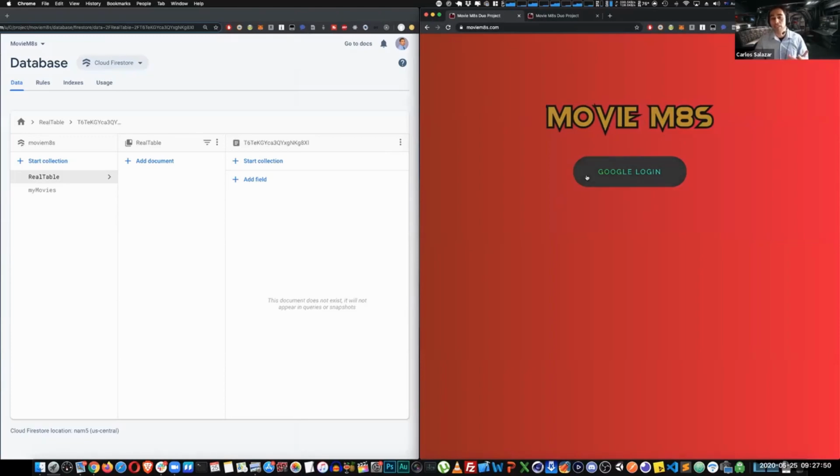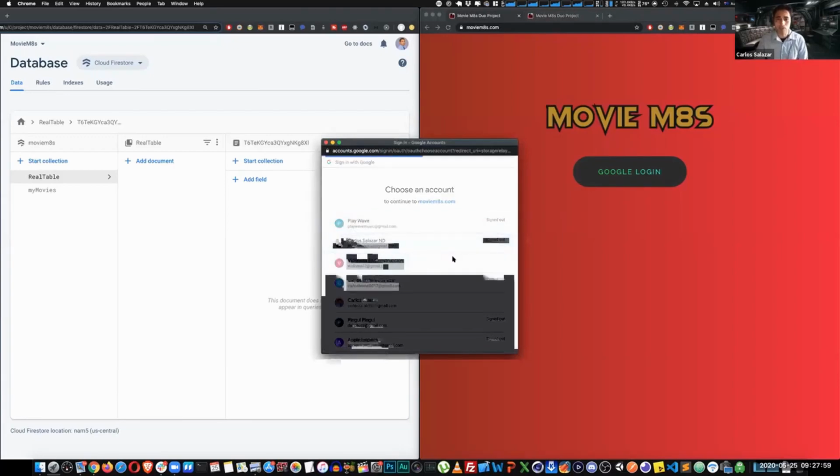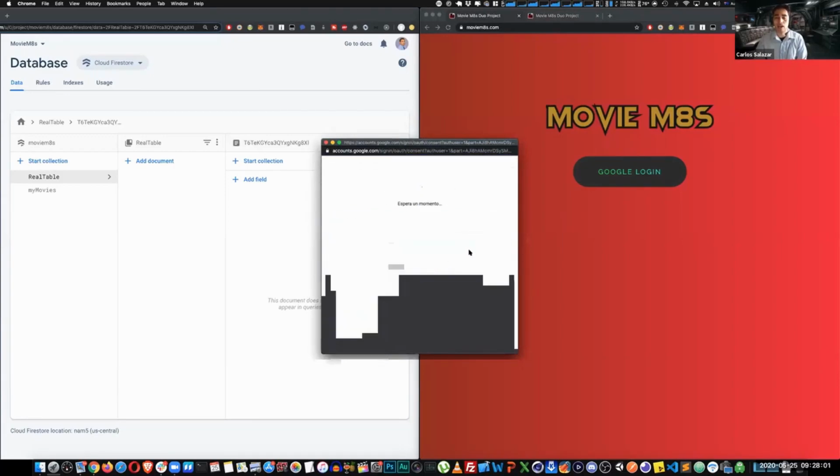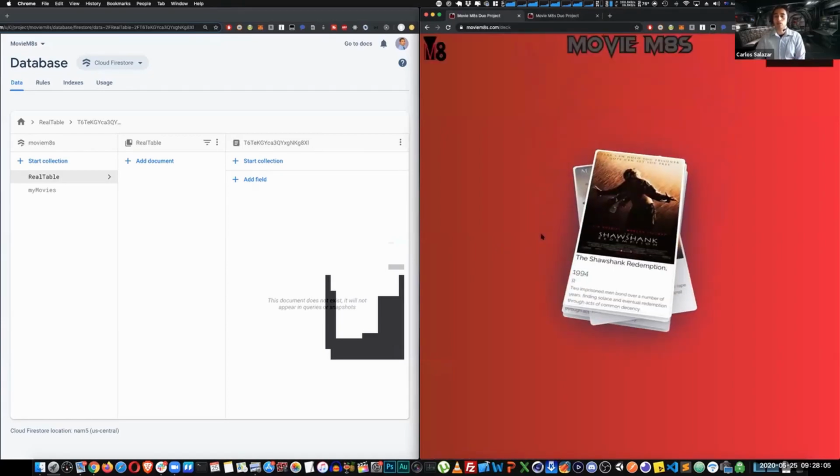The first thing you'll see is a Google login. We'll work in the future to add more kinds of login, but for today, we're just going to use Google authentication. So you can choose any of the Google accounts that you have. You just need to wait a couple of seconds, and right off the bat, you see this deck of cards falling onto a table, so to speak.